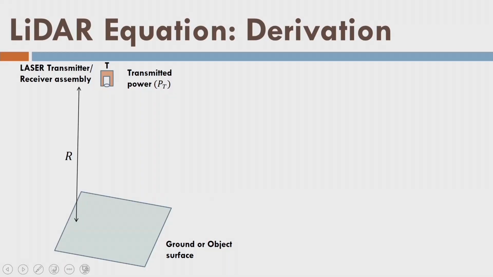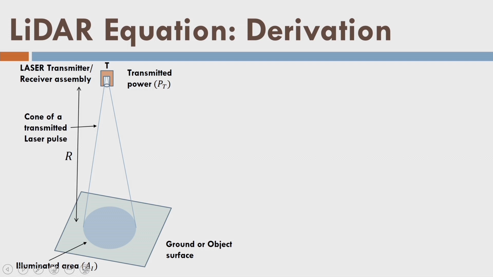So there is a transmitter here, and it has some aperture. There is a range R. This is the illuminated area, a laser spot, which we also call the footprint. So this is the cone of the transmitted laser pulse. Now, this divergence angle is 2 beta. So we have 2R tangent beta as the footprint or laser spot diameter. We call it footprint in the case of topographic mapping. I can approximate it by 2R beta.